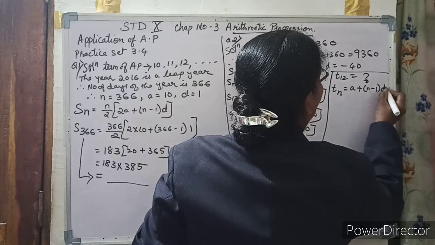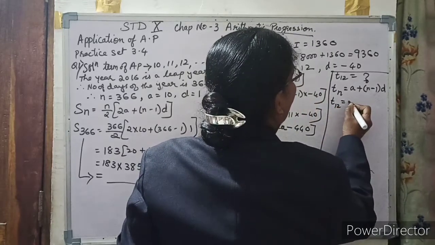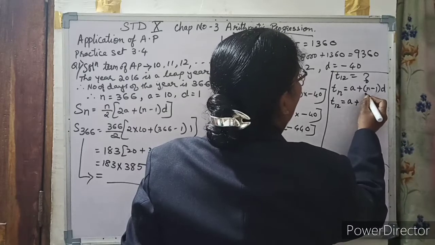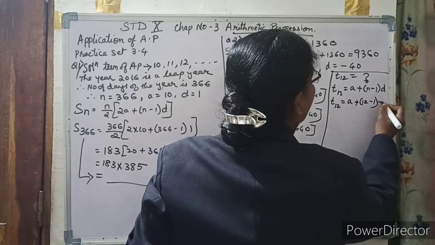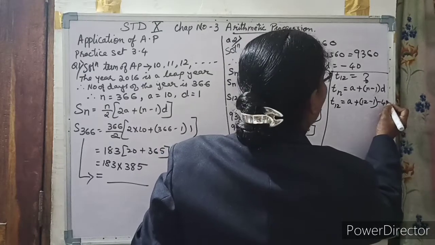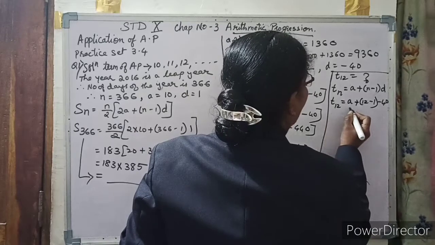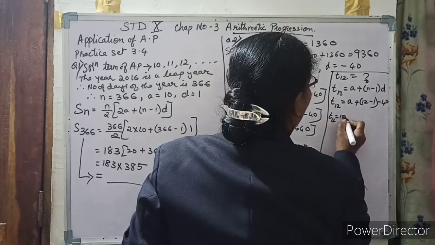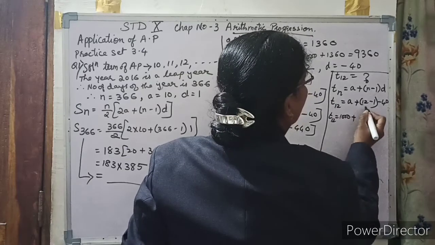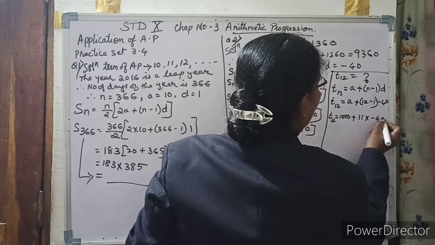So the 12th term will be equal to a plus 12 minus 1 into d, which is minus 40. We know a value is 1000, so the 12th term equals 1000 plus 11 into minus 40.